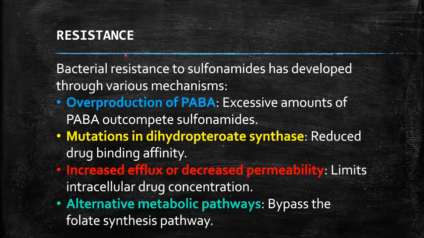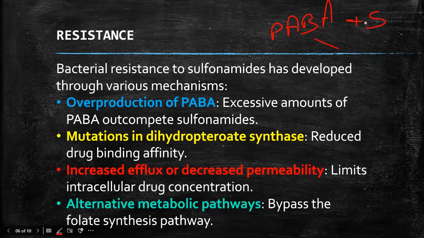Next, we will look at resistance, how bacteria develop resistance against the sulfonamides. The first one is the overproduction of PABA. In that case, there is competition between PABA, para-aminobenzoic acid, and the sulfonamide for binding to the dihydropteroate synthase enzyme.